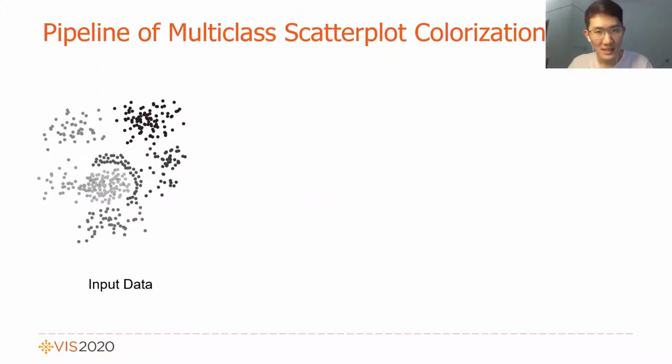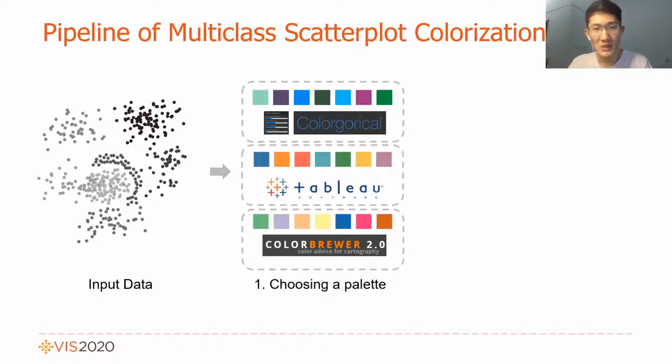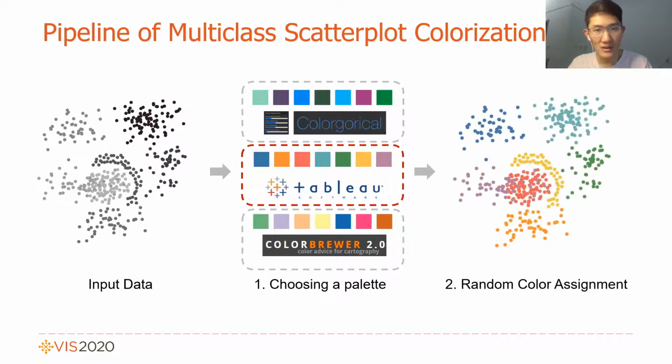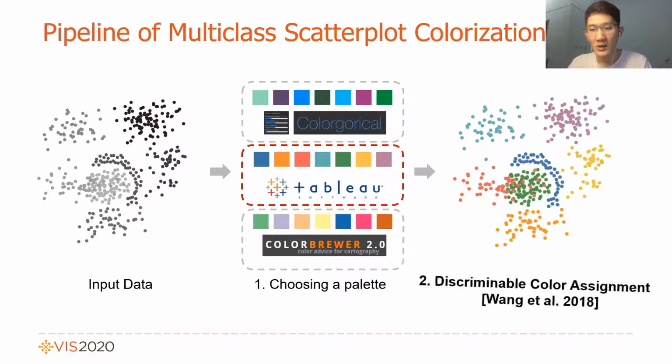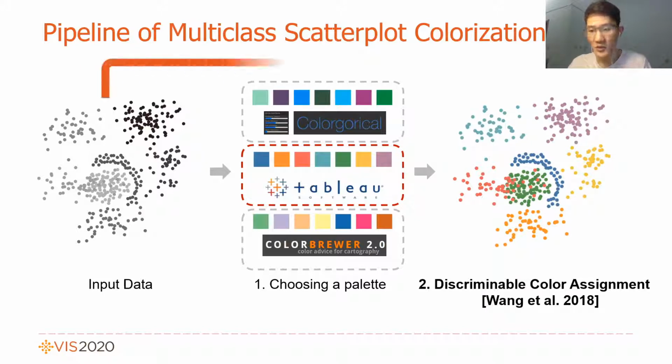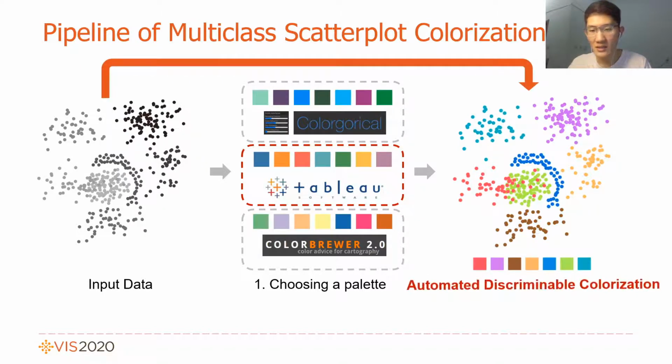Given a marked class scatterplot, the colorization consists of two steps. First, selecting a good palette using existing tools. And second, assigning the palette colors to the classes. However, a random assignment might put similar colors together. Using discriminable color assignment can solve this problem, but it is based on a given palette. So a method that involves color creation to automatically generate a discriminable colorization for given data is necessary.